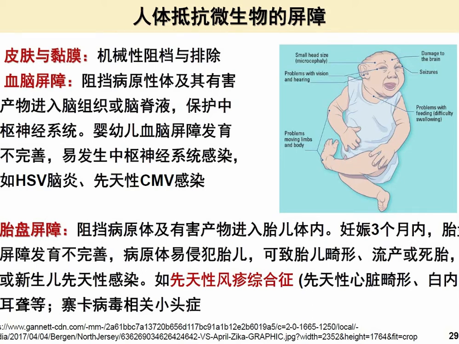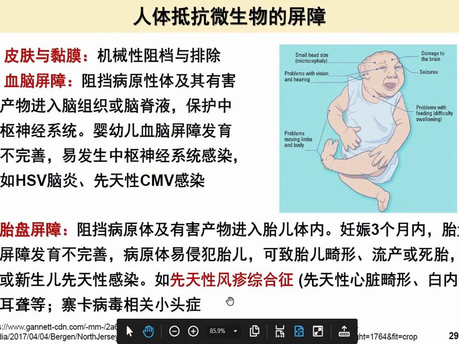Another is the placental barrier. What is the placental barrier? It is a tube connecting the child and the mother, but in the first 3 months it is not fully developed. That's why sometimes parasites, bacteria, viruses can enter before 3 months, and then it will bring some change in the body of these children. But after that, it's not possible to enter, I think. So it is also one kind of barrier.